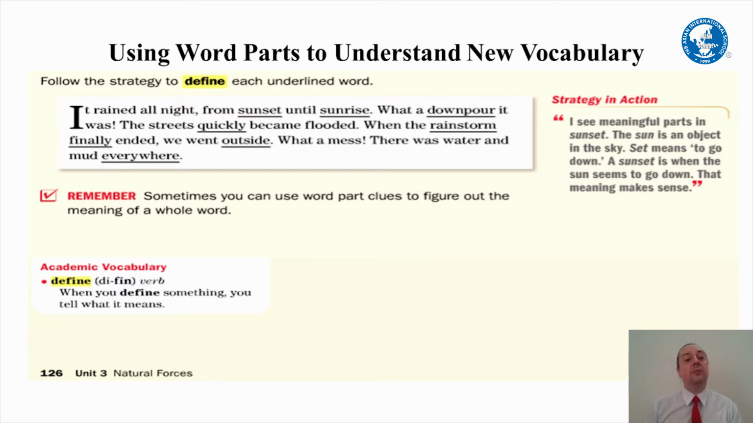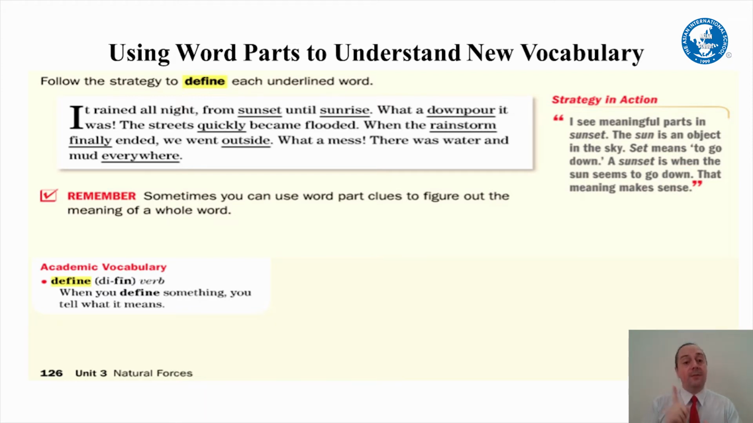It rained all night from sunset until sunrise. What a downpour it was. The streets quickly became flooded. When the rainstorm finally ended, we went outside. What a mess. There was water and mud everywhere. Okay, so let's look at the underlined words and see if we can define them based on using the word parts.